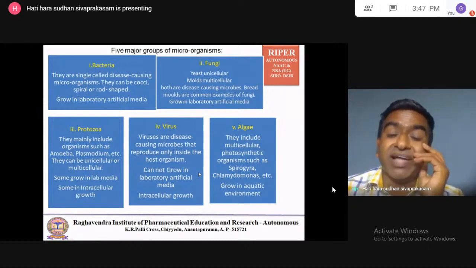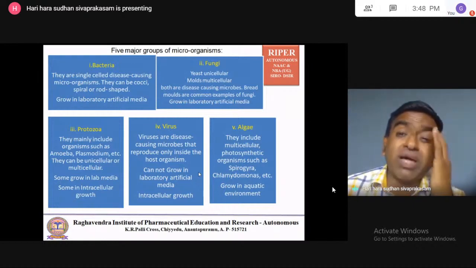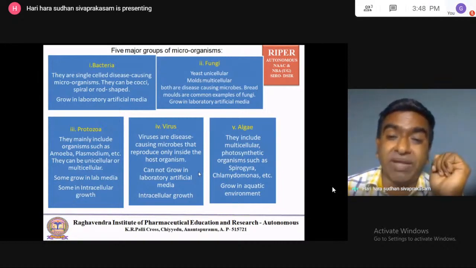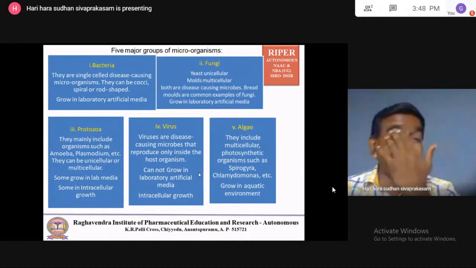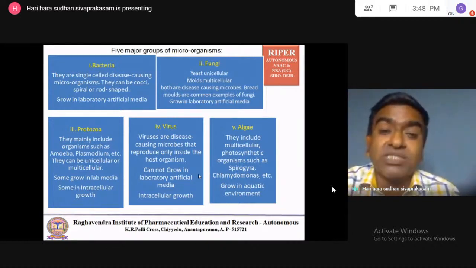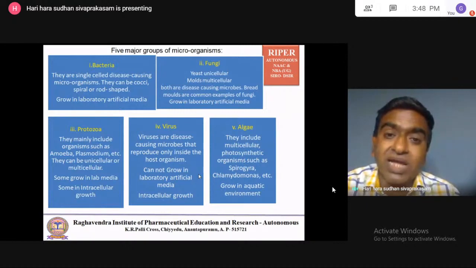So they are fungi. Yeast is unicellular, mold is multicellular. Both cause diseases very rarely. Yeast diseases and mold diseases are very rare in human beings, but they have the capability. An example for yeast is Saccharomyces cerevisiae. Saccharomyces cerevisiae is the organism used in bread making, as well as wine and alcohol making. It is an example of a unicellular yeast.